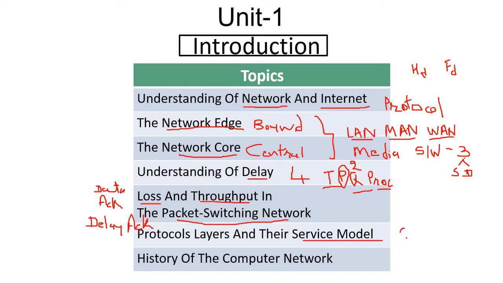In case of service model, we discussed the OSI reference model, and one homework is there. You have to learn about the TCP/IP model, and you have to compare the OSI model and TCP/IP model by taking a few parameters. And one homework is for the history of computer network. You have to make a case study on the history of computer network. So that was everything we have discussed till today.